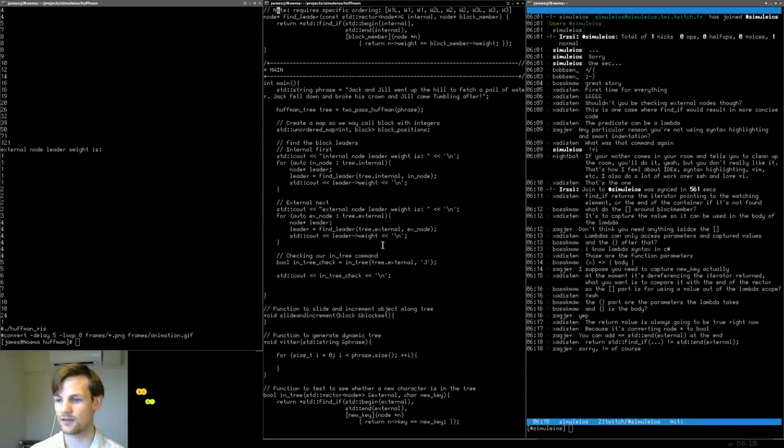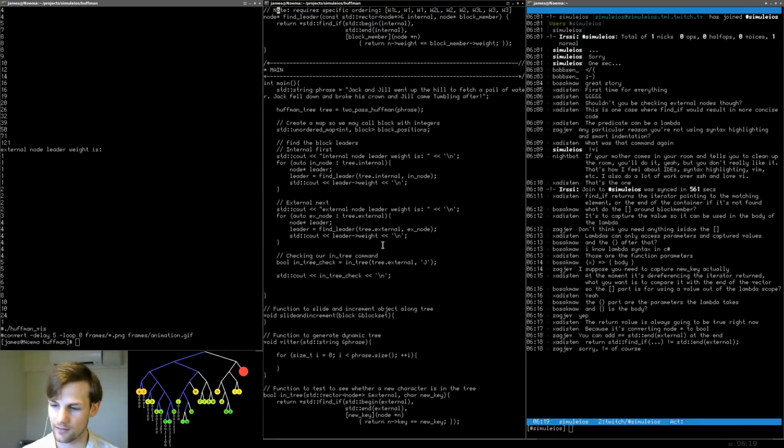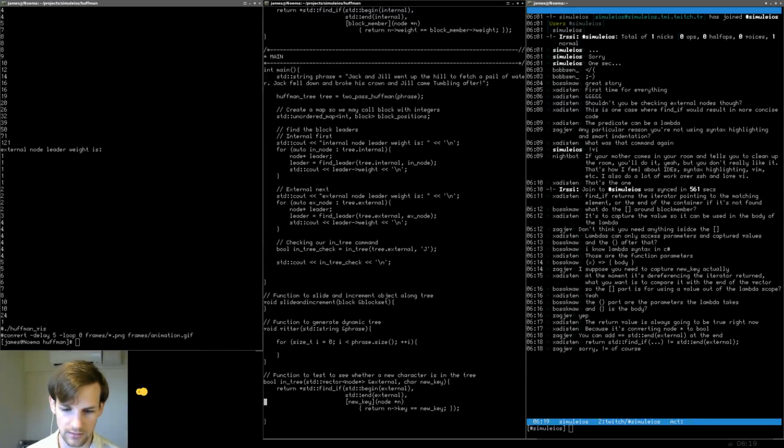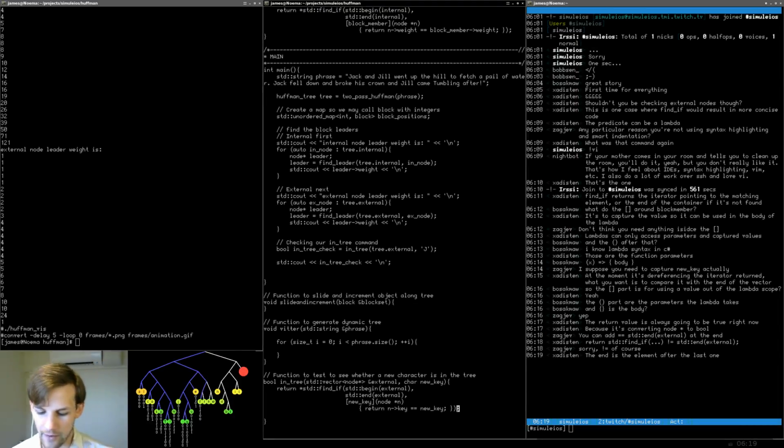So like the vector has a whole bunch of different elements in it, and the very last element's like a K, and we check to see, hey, is the K in there? Okay, let's go through real quick. So we have this find if, one second. So now we want the following.